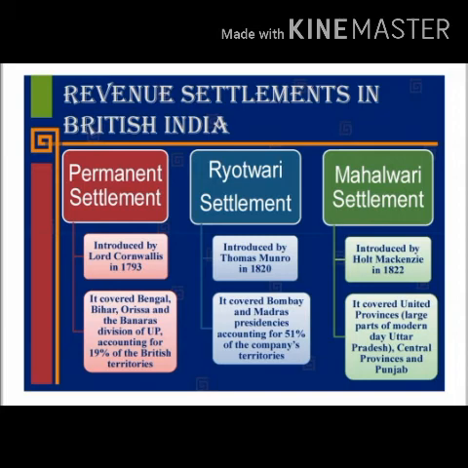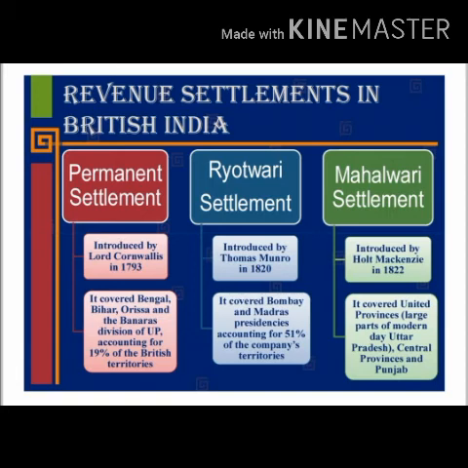The land revenue was revised and increased after every 20 or 30 years. This system benefited the government instead of the cultivators as the company itself became the zamindar. The peasants were overburdened with heavy taxes. They often had to take loans to pay the land revenue.